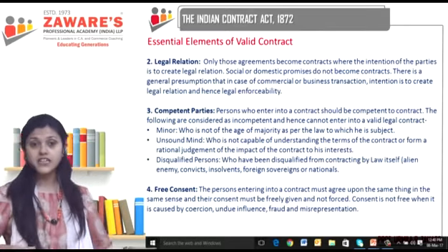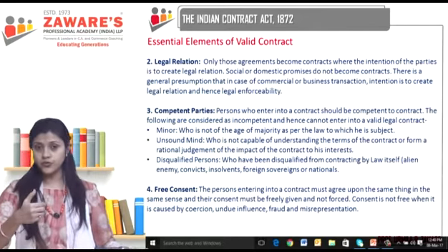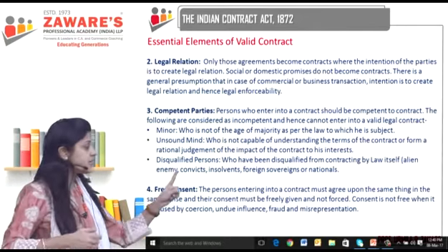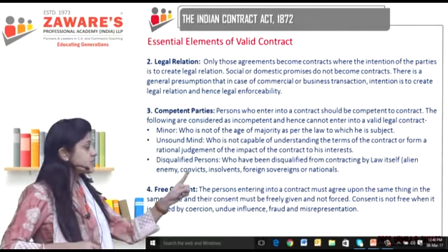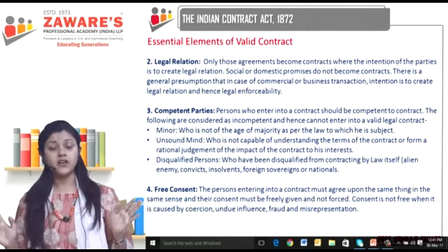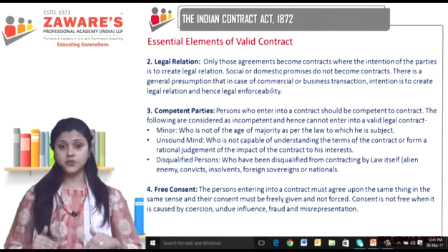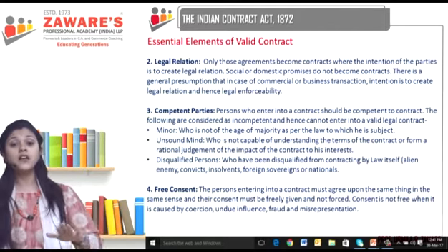And when is consent not free? When somebody forced you. So consent is not free when it is caused by coercion. Coercion means I didn't want to enter into a contract. You physically forced me. You threatened me that if I do not enter into this contract with you, you will hurt me.